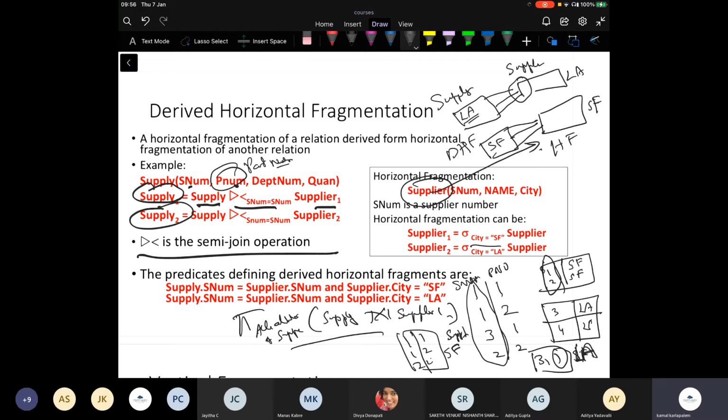Right. So also, if the supply had city instead of supplier number, then could we have performed a direct split? No, again it depends, because we don't know what the context of the city is. Is it the city where the project is located, or is it the city of the supplier who has supplied? So there will be ambiguity there.